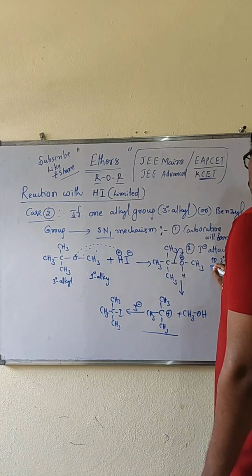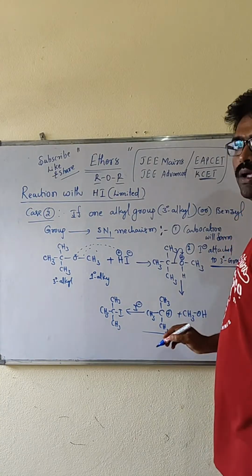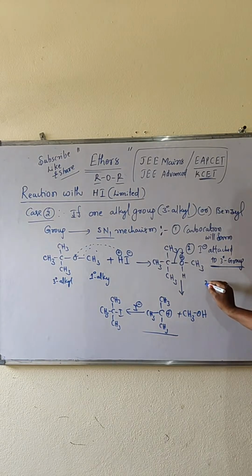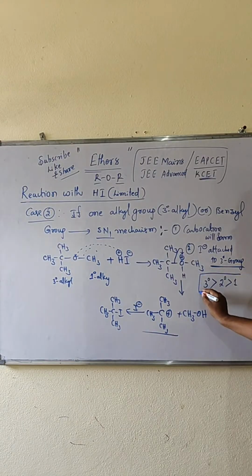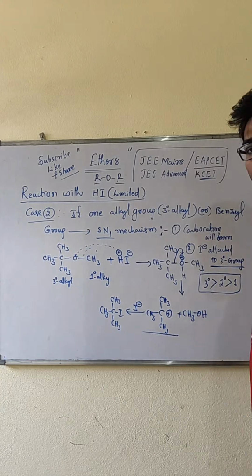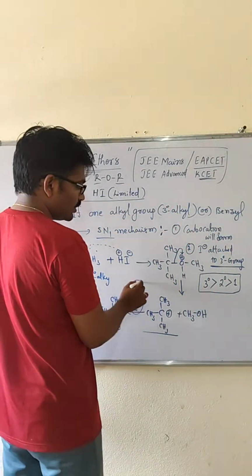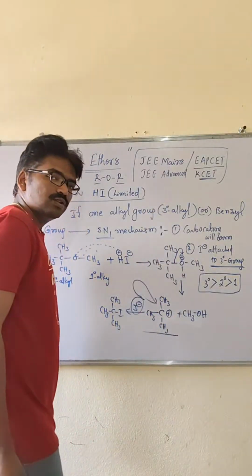Why the tertiary group only? Because according to the SN1 mechanism, tertiary carbocations are more stable than secondary and primary ones. So according to stability, iodide attaches where the more stable carbocation is.